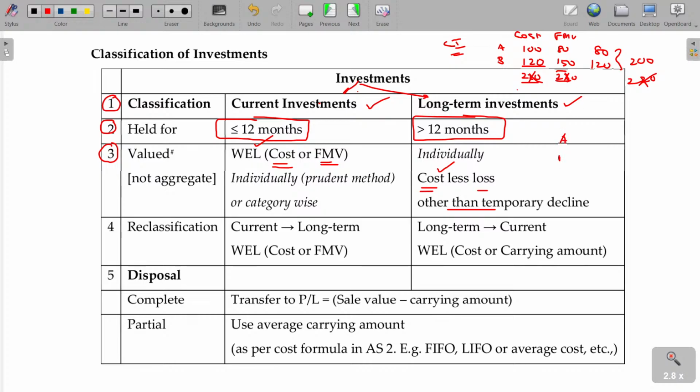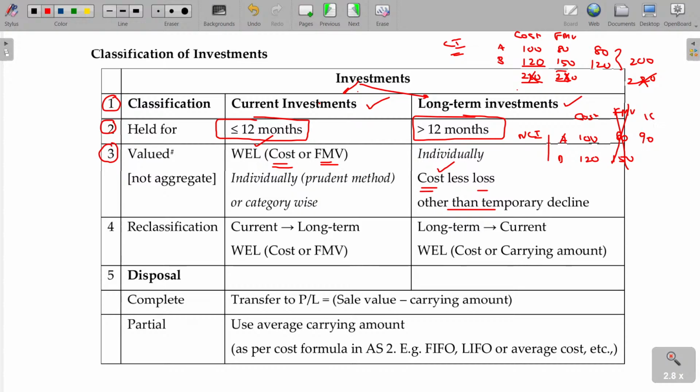Suppose A and B are non-current investments. The cost being 100 and 120, and fair market value being 80 and 150. Now in case of non-current investment, we never bother about this. The market value may be 80 or 150, we never bother, but provided the value is only 90.